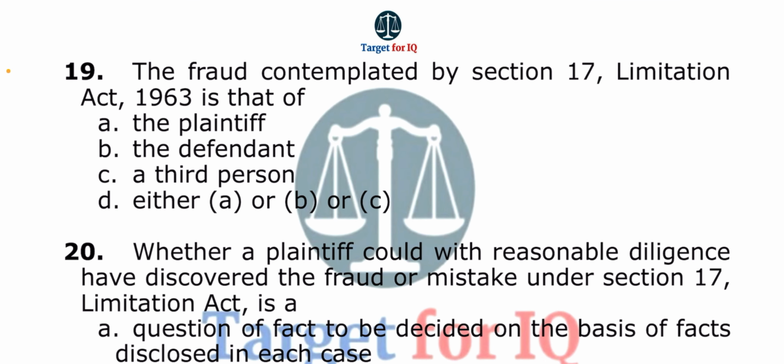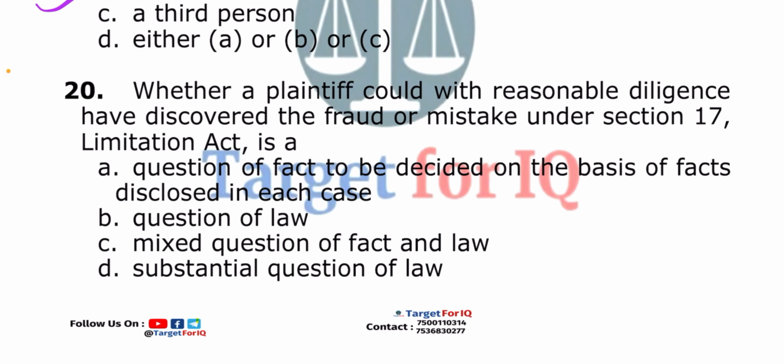Next question. The fraud contemplated by Section 17 Limitation Act 1963 is that of: A. The plaintiff, B. The defendant, C. A third person, D. Either A or B or C. The correct answer is option B. The defendant.